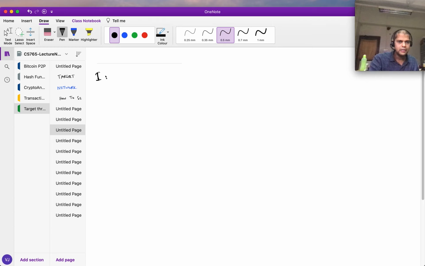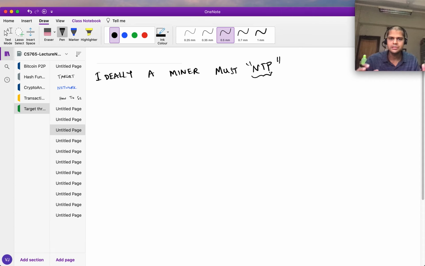Ideally, a miner must use something like NTP to get some sort of a global synchronous clock running on his local machine. NTP is a protocol which helps you synchronize with some server, right? IIT will have a few servers which will themselves sync with some atomic clock somewhere, right? So ideally a miner must use NTP and must put his local timestamp while creating the block.